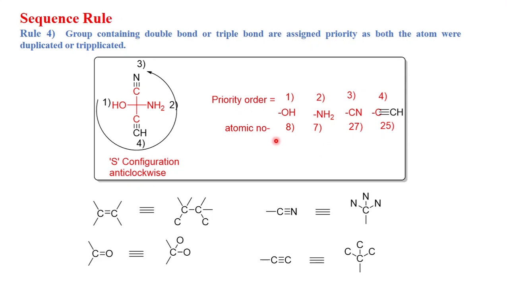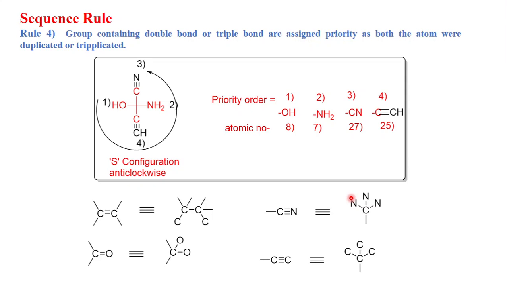Once you have done the triplication, you have to calculate the molecular weight of that particular group. So let's calculate the molecular weight of this C triple bond N. Here this carbon has atomic number 6, and to this carbon 3 nitrogen are attached, and each nitrogen has atomic number 7.